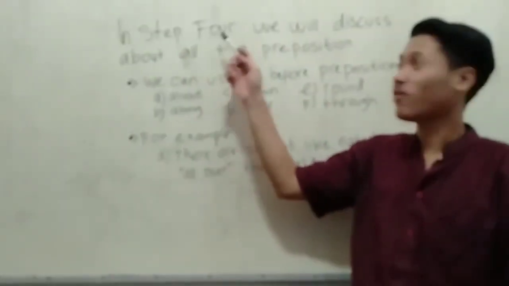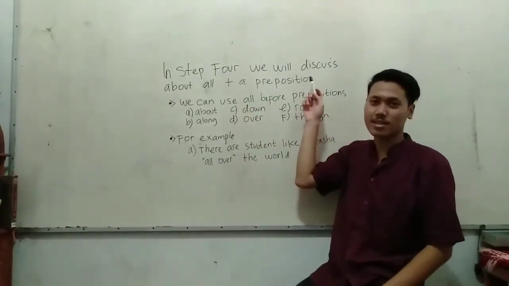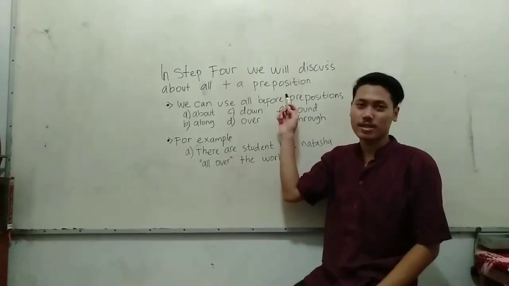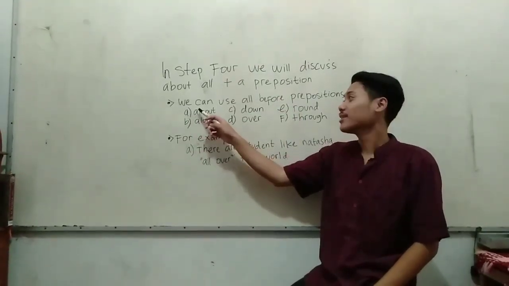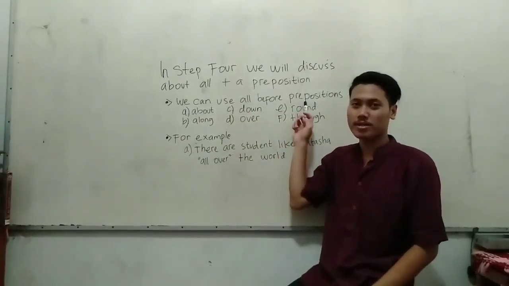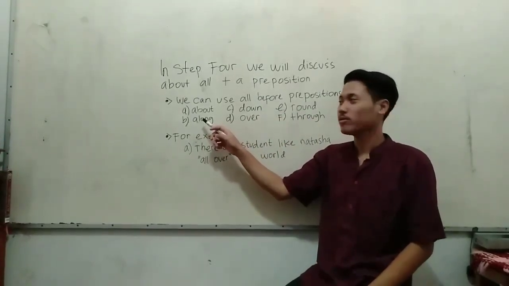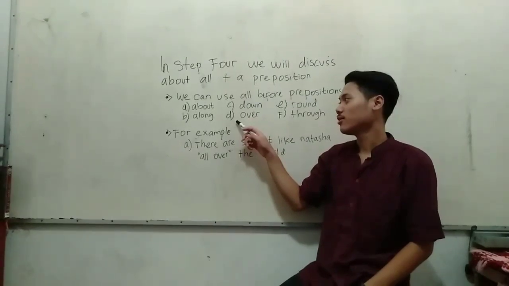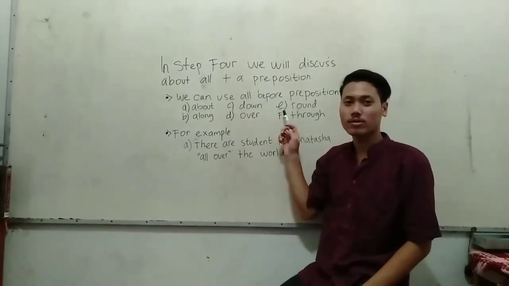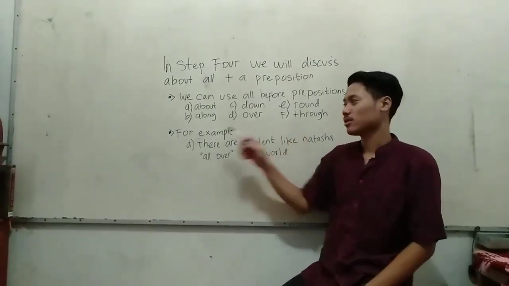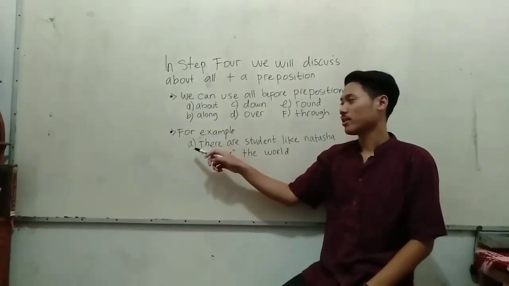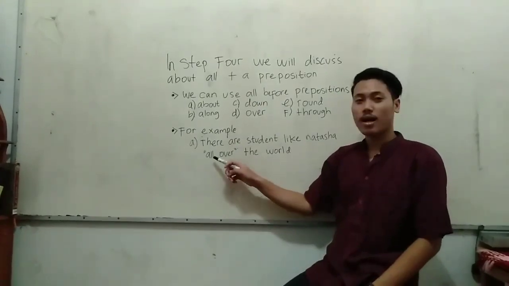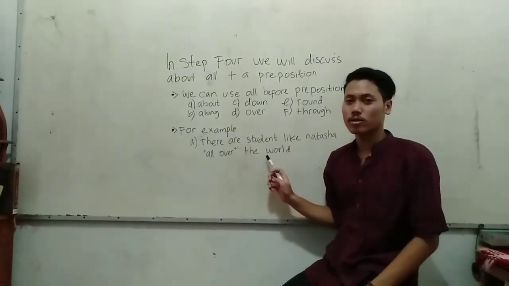In step 4, we will discuss all plus a preposition. We can use all before prepositions: A, about; B, along; C, through; D, over; E, from; F, across. For example, there are students like Natasha all over the world.